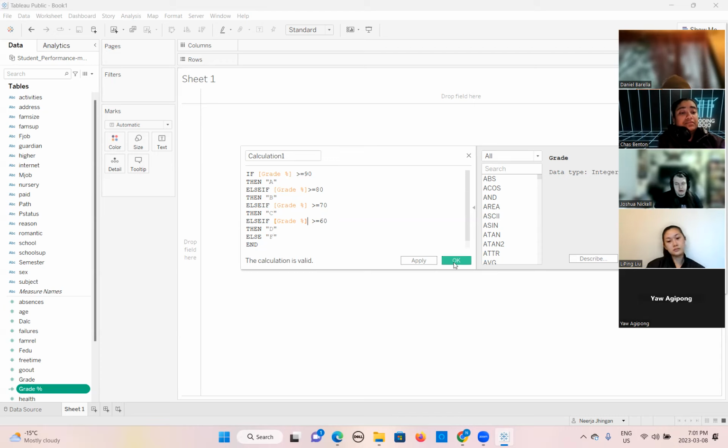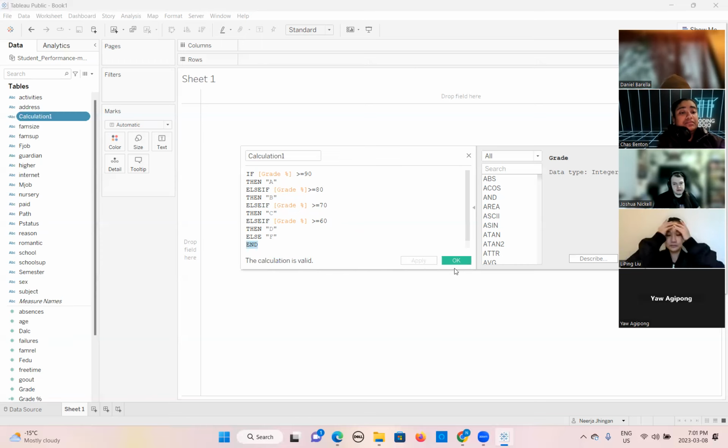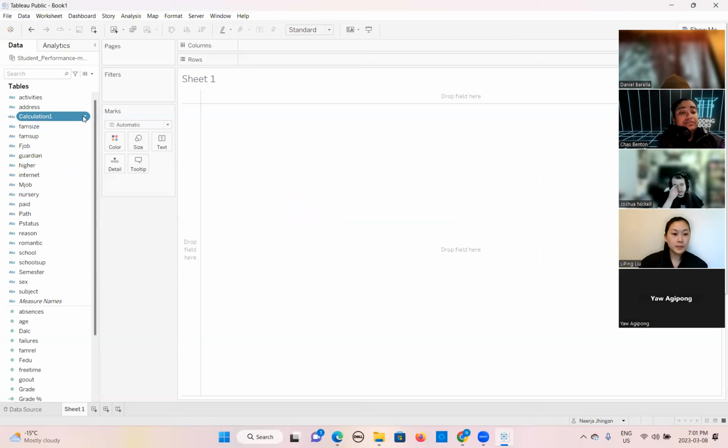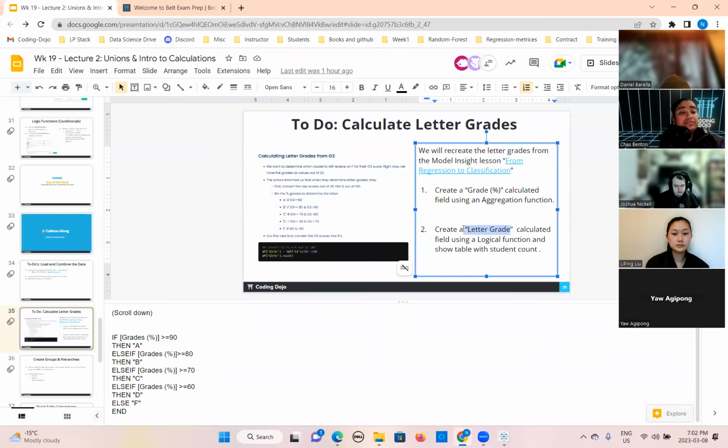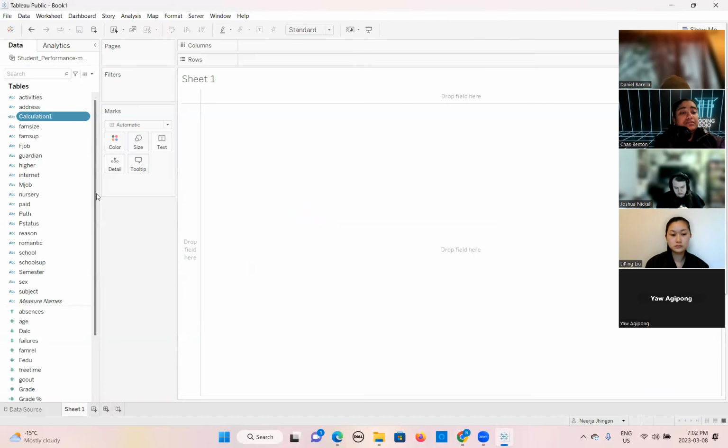Okay. So you can see here we are using the then here, but in Python we don't use this keyword. We simply say colon. And it will always end with the end statement. Now everything is okay, the calculation is valid, we will say apply. Okay. Oh, I forgot to name it. So we will rename it with the letter grade.